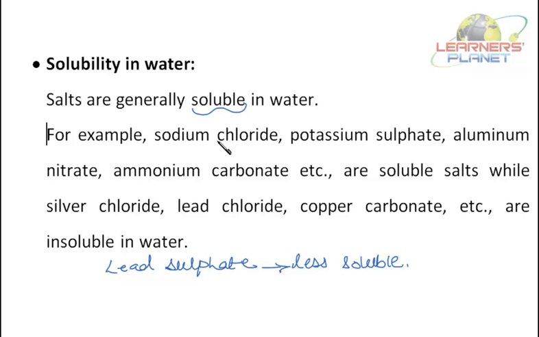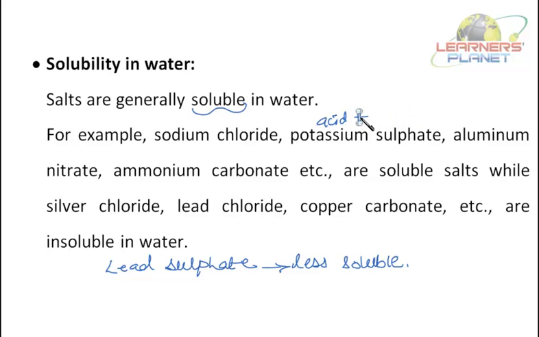For example, sodium chloride, potassium sulfate, aluminium nitrate. Sodium chloride is formed by the combination of sodium hydroxide and HCl, or hydrochloric acid. Potassium sulfate is another combination of acid plus base. Aluminium nitrate is again formed by the combination of acid and base.